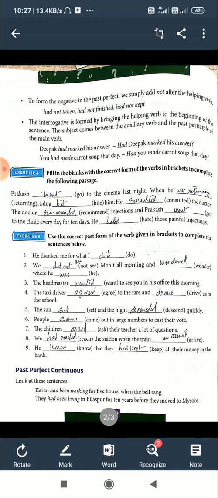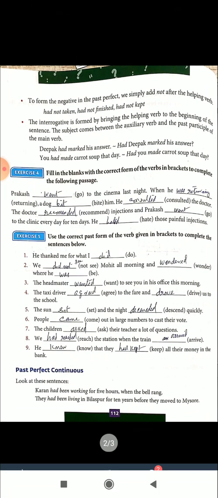He consulted the doctor. The doctor recommended injections, and Prakash went to the clinic every day for 10 days. He hated those painful injections. The use of simple past tense.